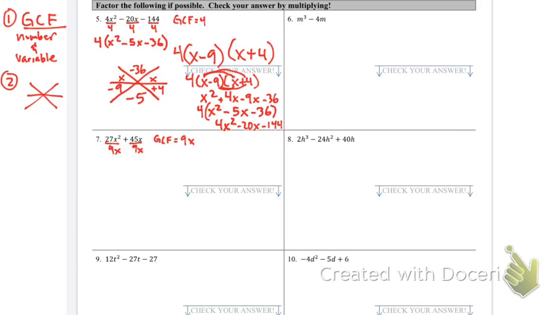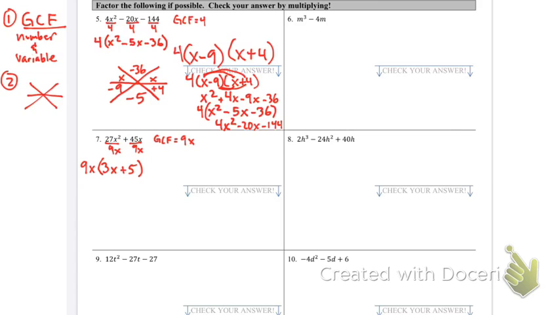All right. So now let's divide it away. 27 divided by 9, that gives me 3. We have 2 x's up here. Take 1 away. That leaves us with 1x here. Positive 45 divided by 9, that gives me positive 5. We have 1x. Take an x out. We're left with 0 x's. So this is my parentheses. And again, my GCF goes in front.